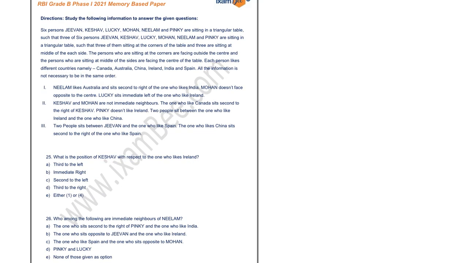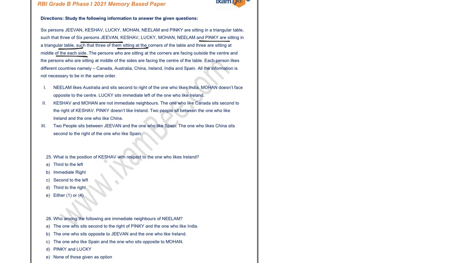In the next question, a puzzle is given to you. You have to comprehend this puzzle and find out the correct answer. So the puzzle states that 6 persons Jeevan, Keshav, Lucky, Mohan, Neelam and Pinky are sitting at a triangular table such that 3 of them are sitting at the corners and 3 of them are sitting at the middle of the sides.